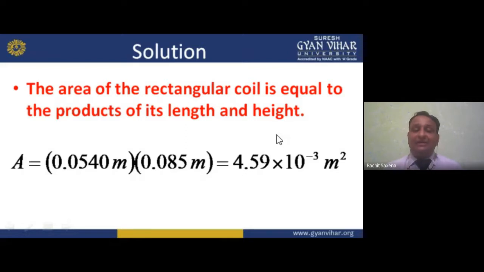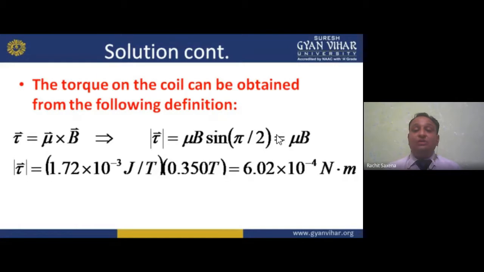What I am getting here? 4.59 into 10 raised to the power minus 3 meters square. But this, my dear student, is only the area. Now again, continuation of this solution. Now we can write like this. The equation is given here.